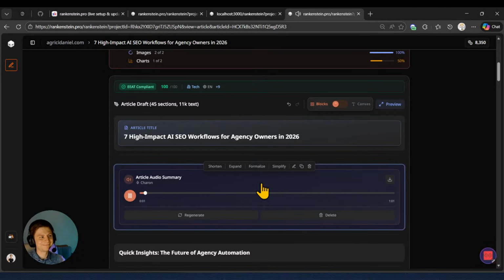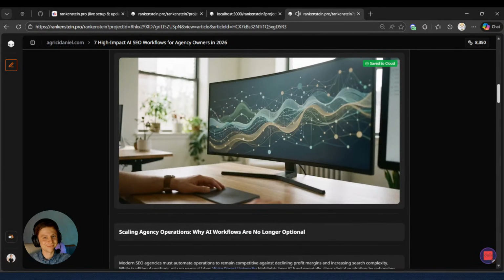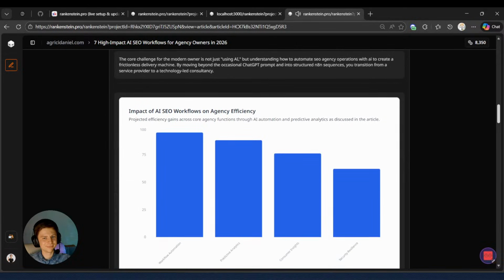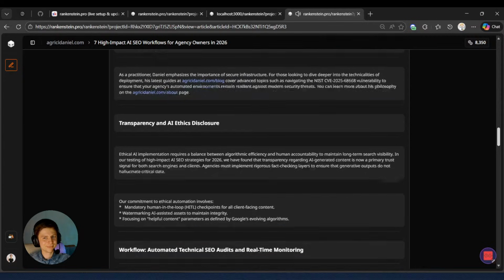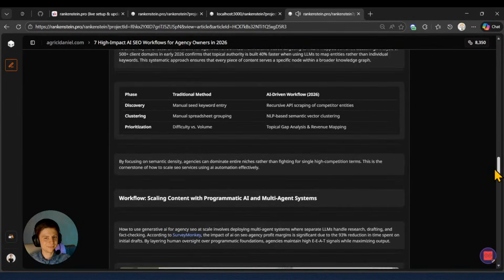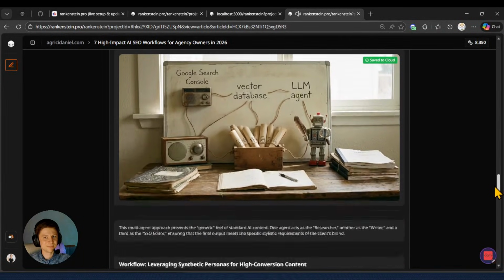Welcome to our summary of 7 high-impact AI SEO workflows for agency owners in 2026. By 2026, SEO agency success depends on moving from manual prompts to autonomous execution. This article explores how integrating tools like N8N allows agencies to scale their client load by 500% without adding headcount. We delve into high-impact strategies such as automated technical audits,